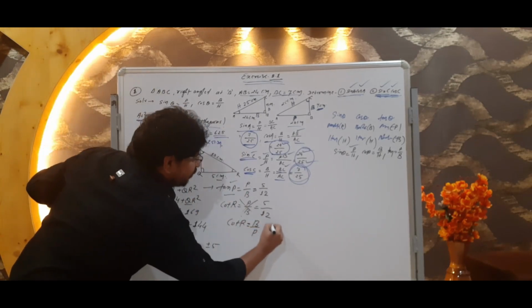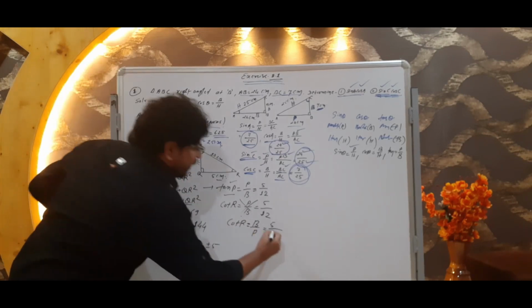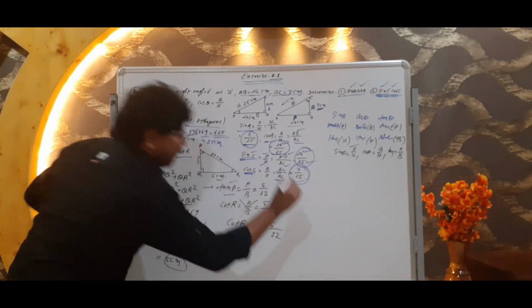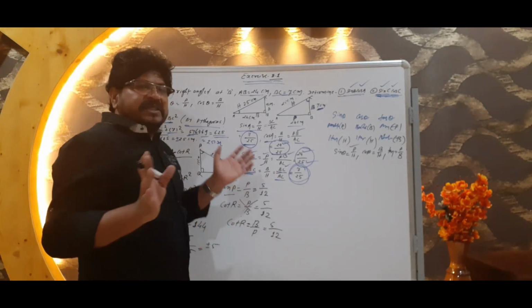What is the base? 5. Okay. And what is its perpendicular? 12. Its perpendicular is 12. Understand? These numericals are very important. It means each and every step we must be careful.